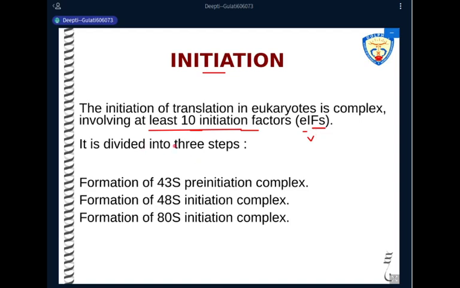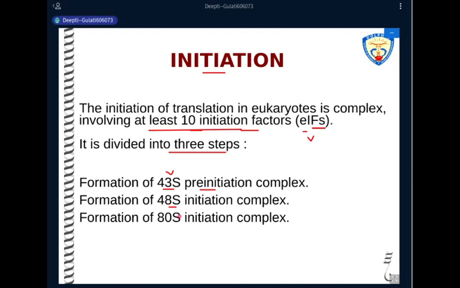Now, this initiation step is further divided into 3 sub-steps. First is the formation of the 43S pre-initiation complex. This involves the 40S ribosomal subunit with the initiation factors and the binding of the initiator transfer RNA. This is followed by the formation of the 48S initiation complex.